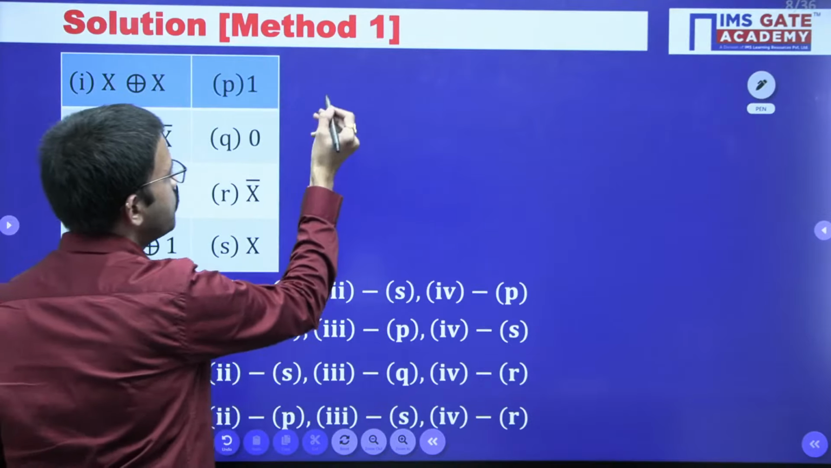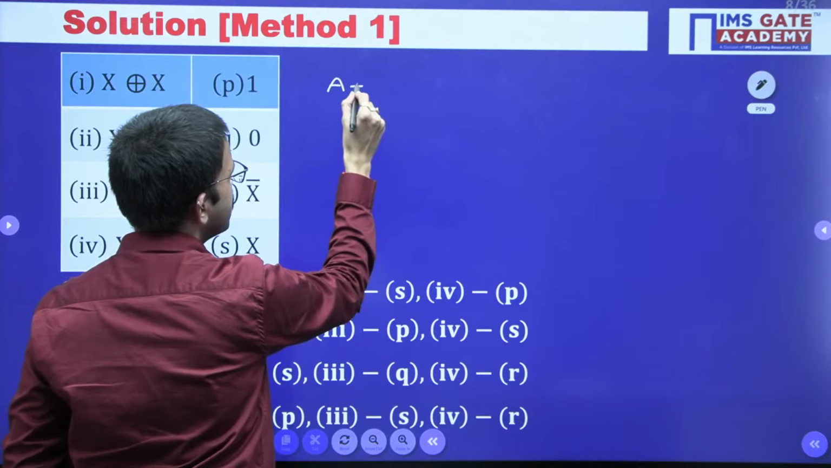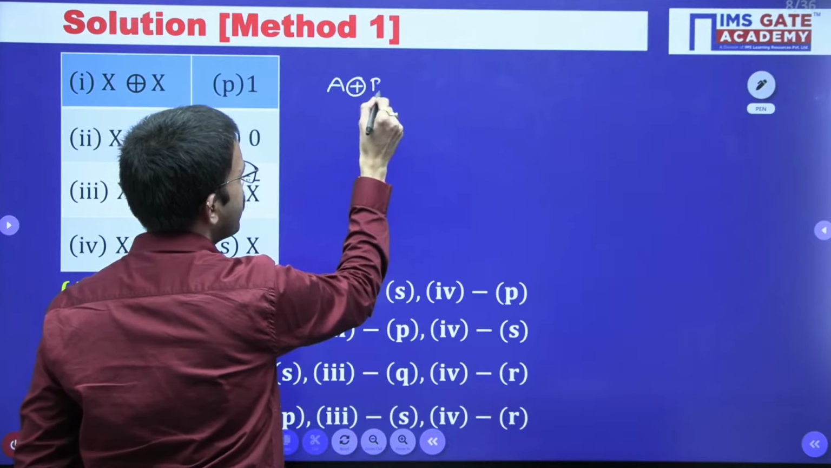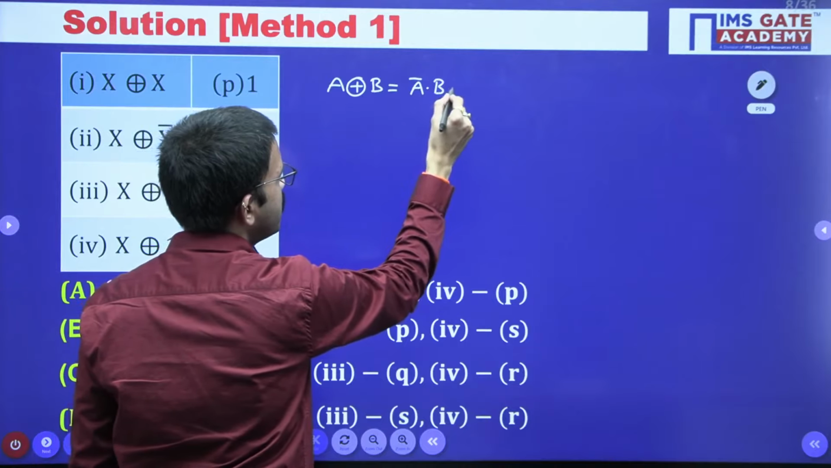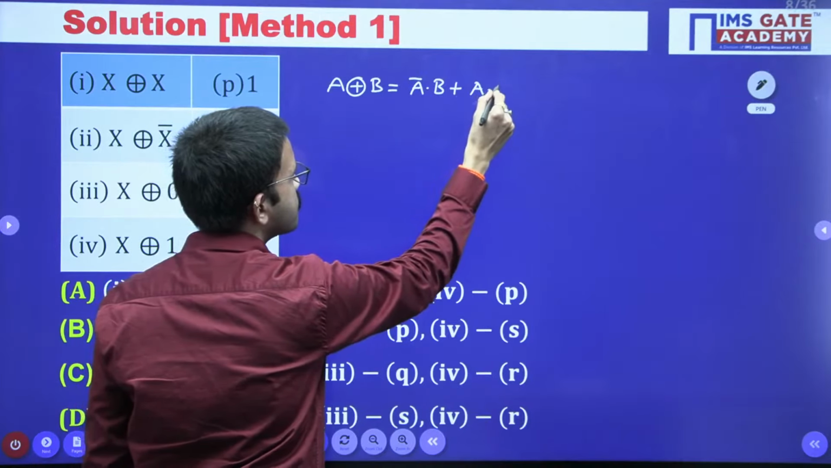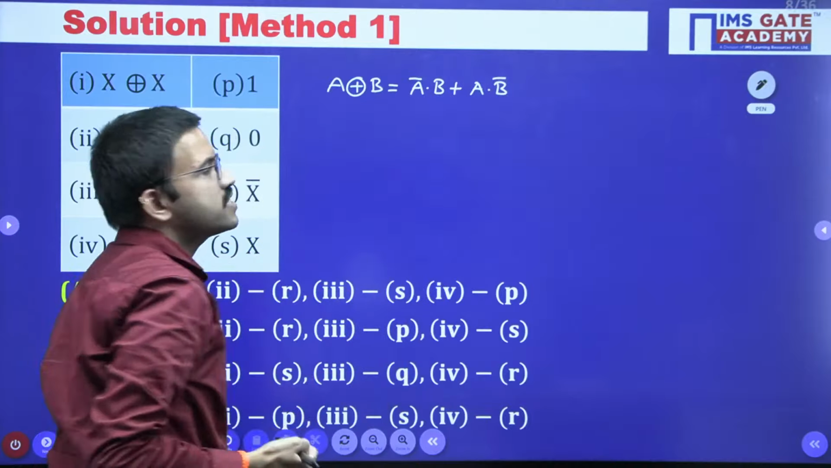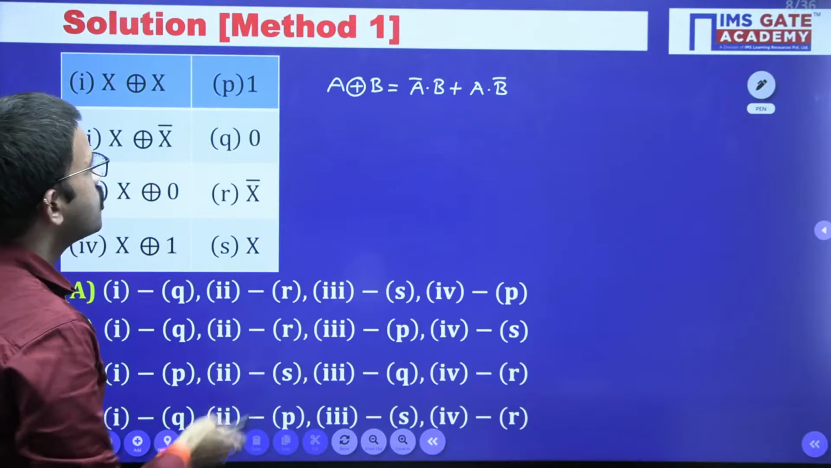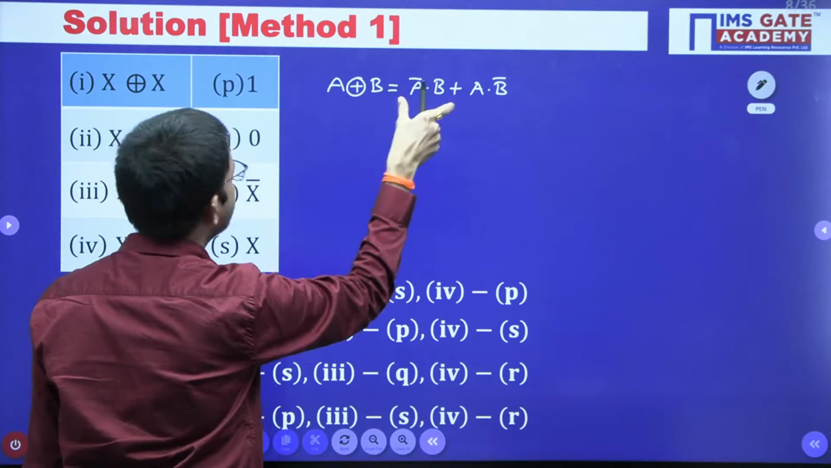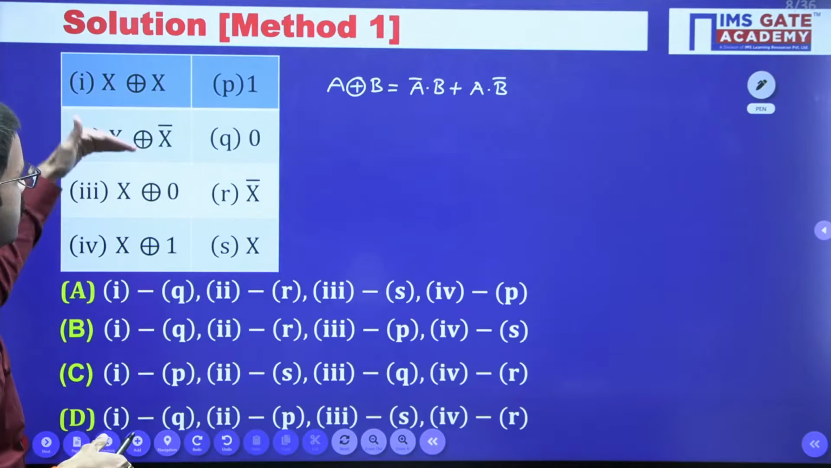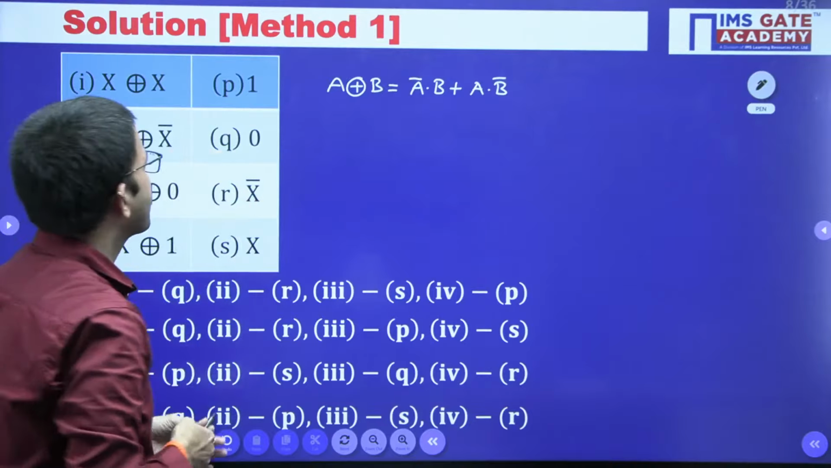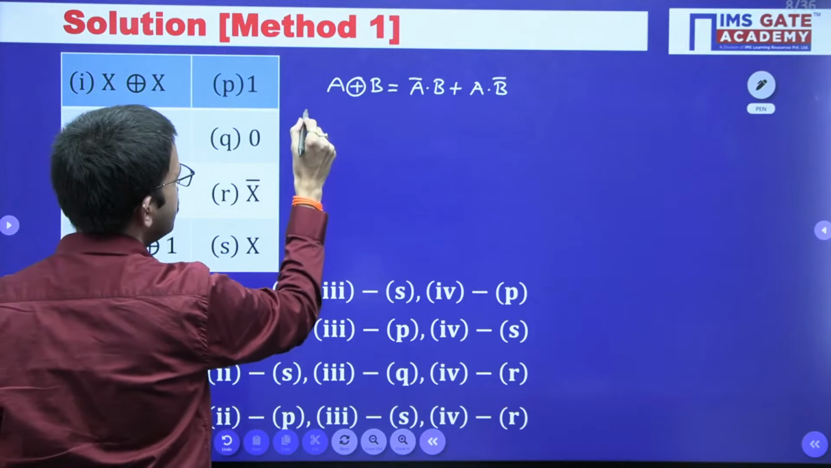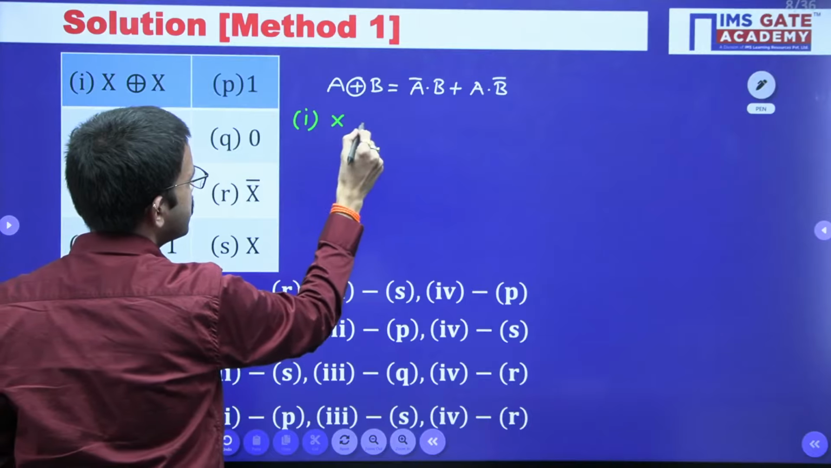So I hope everyone knows the standard formula regarding A XOR B. When you are having 2 inputs, A XOR B is nothing but A bar B plus A into B bar. A bar B plus A into B bar, right? By using this particular equation, you can consider one set and verify to which one it is matching. Say for example, the first one, if you consider X exclusive or X.